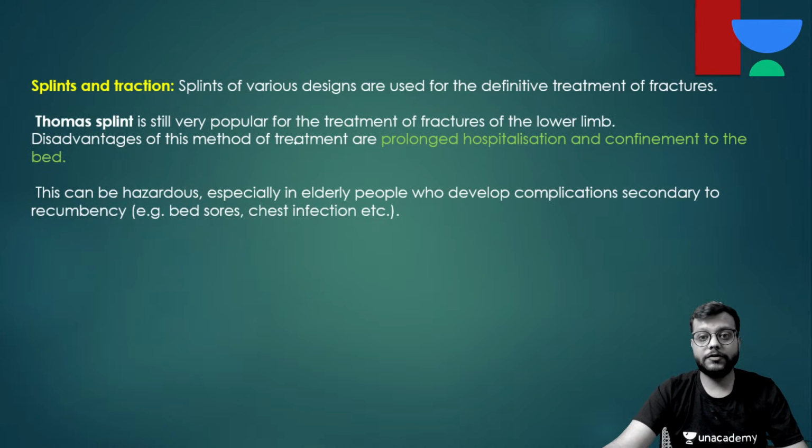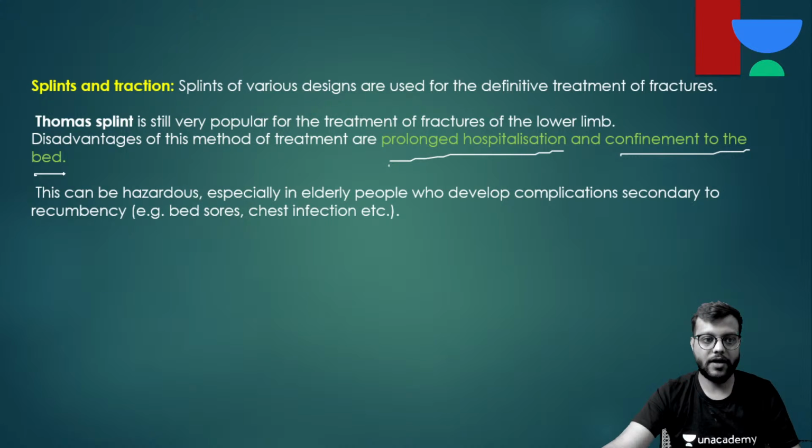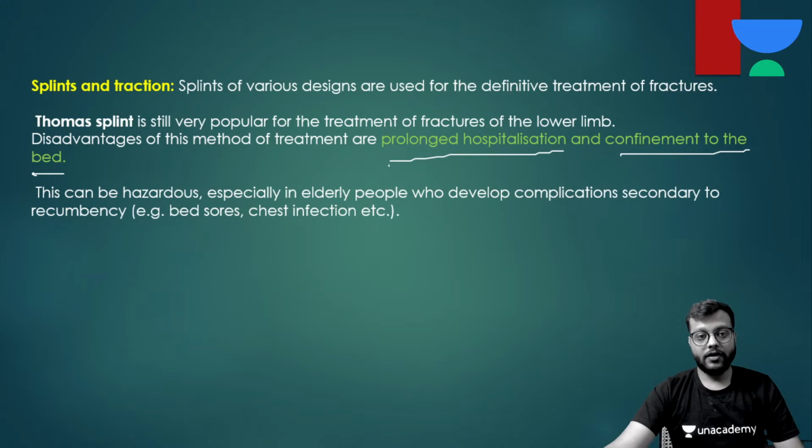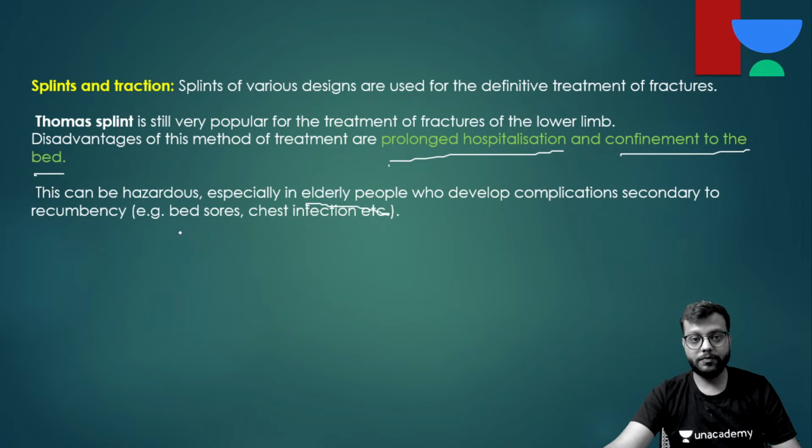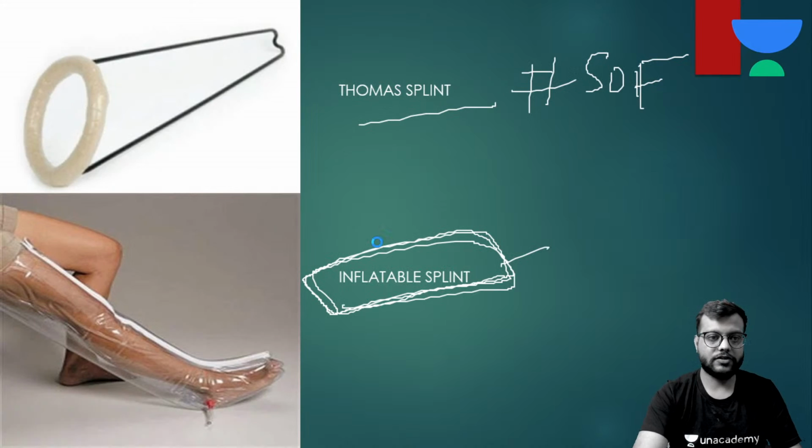Okay, so Thomas splint is very popular for treatment of fractures of the lower limb, and disadvantages we have already read: prolonged hospitalization and confinement to the bed, and non-compliance of the patient. Especially in elderly people it can be hazardous because the chances of bed sores, chest infection and all increase a lot.